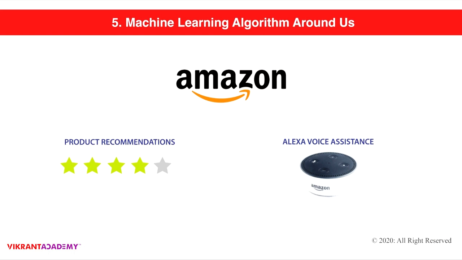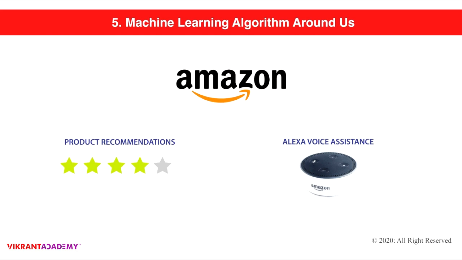The best example of machine learning that we see around us today is Amazon product recommendation. When you go to Amazon.com and you see certain products listed on top, it is because they got the most likes, and the machine learning learns that there are similar products you are looking for when you log into the Amazon website. Another one is the Alexa voice assistant.